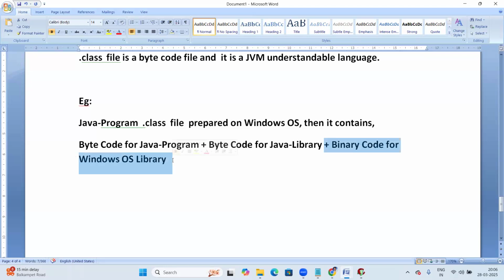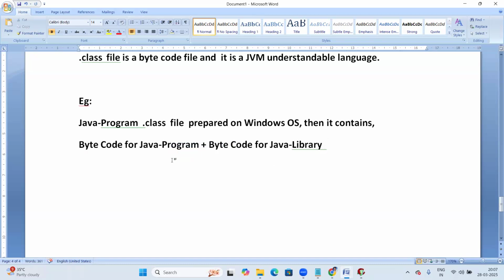So OS doesn't have byte code. OS is always in binary format only. OS is not related to Java. Java is different, OS is different. The OS library is always in binary format only. So binary code for the OS library, but this part the dot class file doesn't have. So the Java program dot class file contains byte code for the Java program and byte code for the Java library. That's it.